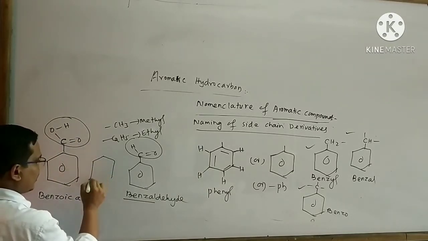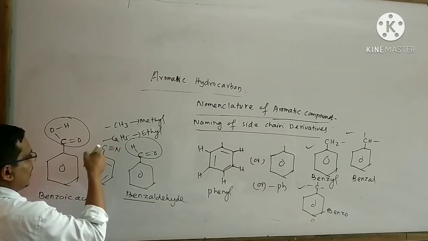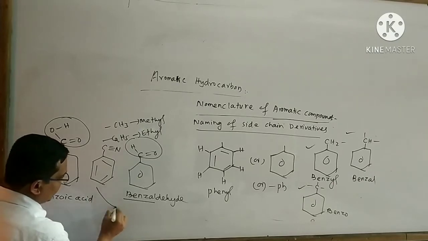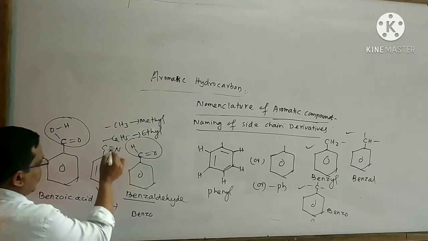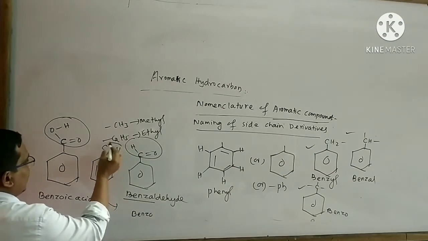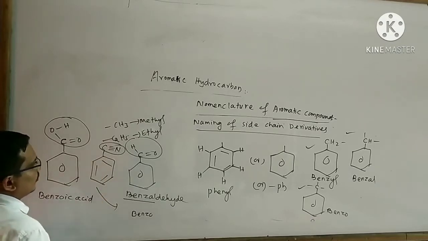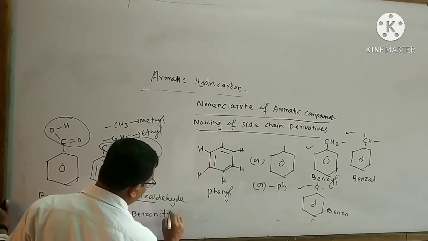Similarly, take another example. Look at that, here no hydrogen atom is present. The name of this organic compound belongs to benzo. Since the name of this functional group is said to be nitrile, the name of this organic compound is said to be benzonitrile.